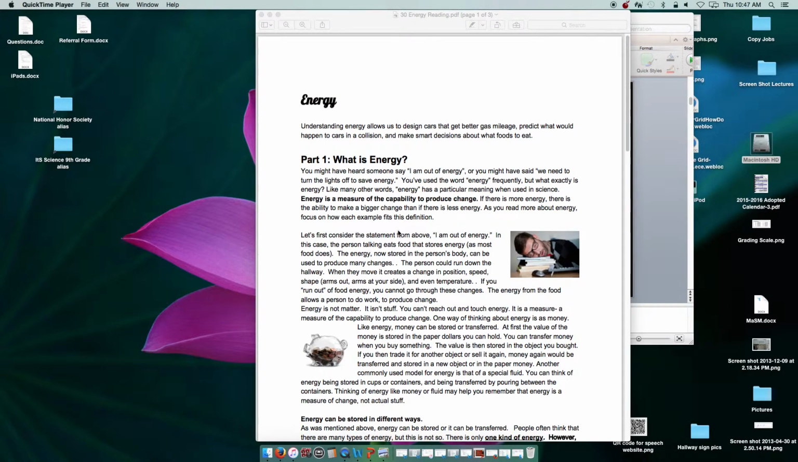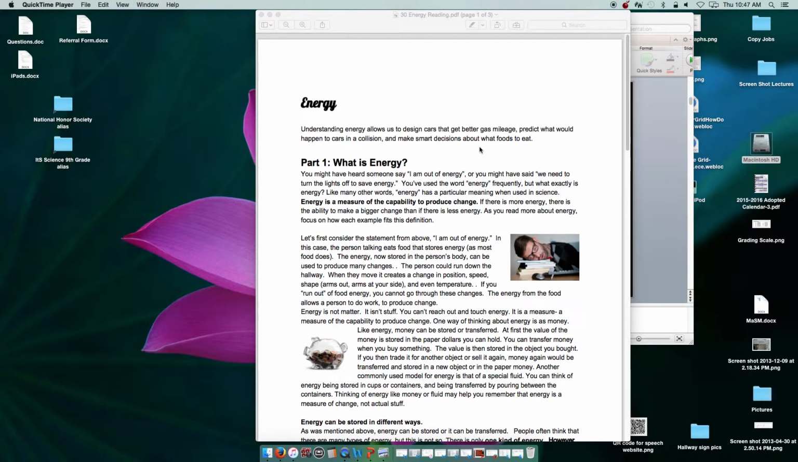Welcome to another topic in science, specifically energy. So, today we're going to talk a little bit about what energy is and what we mean by energy in the science world. Understanding energy allows us to design cars that get better gas mileage, predict what would happen to cars in a collision, and make smart decisions about what foods to eat.